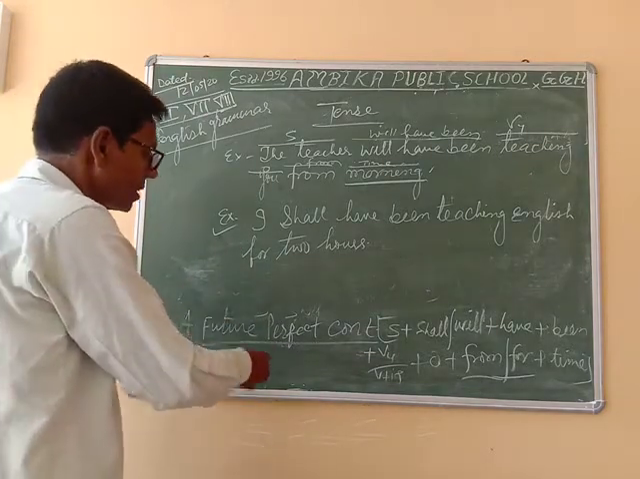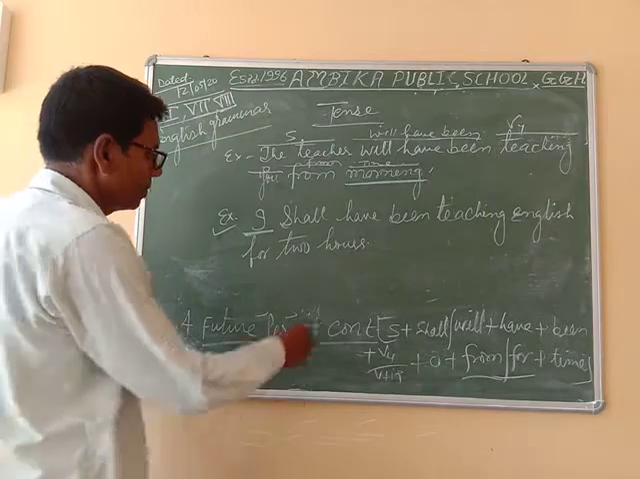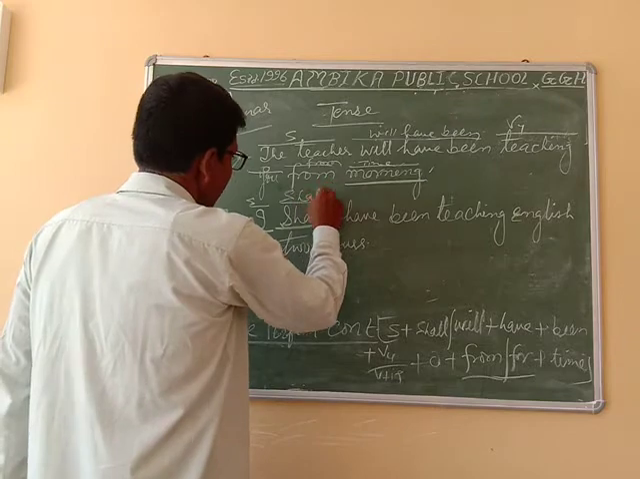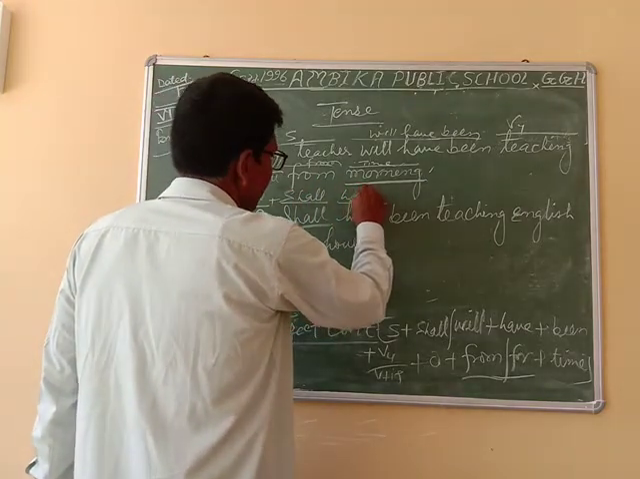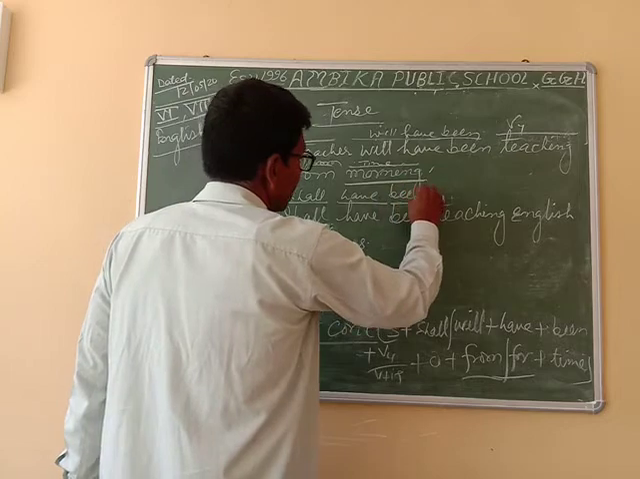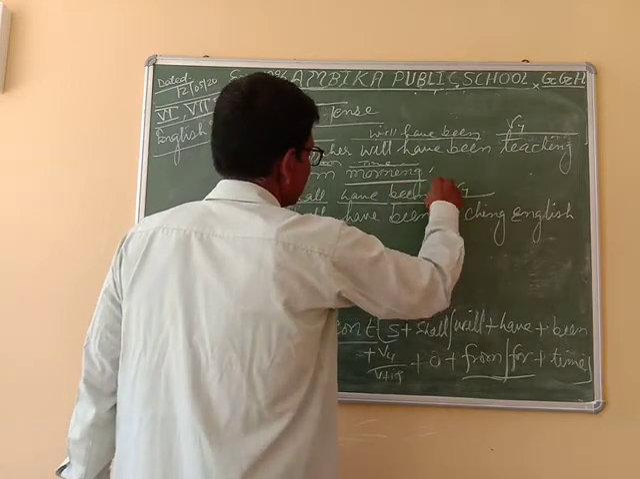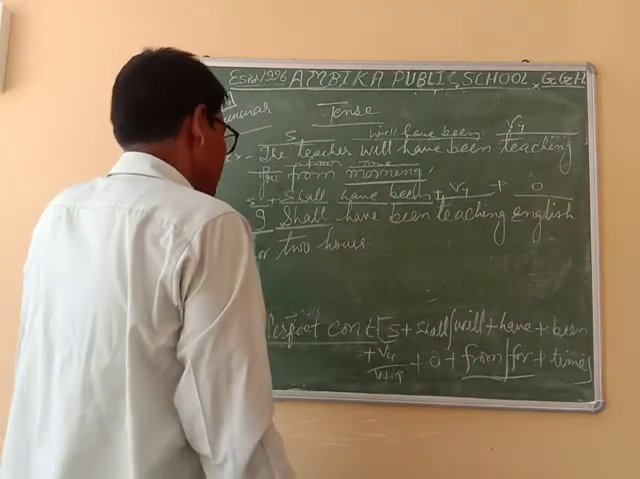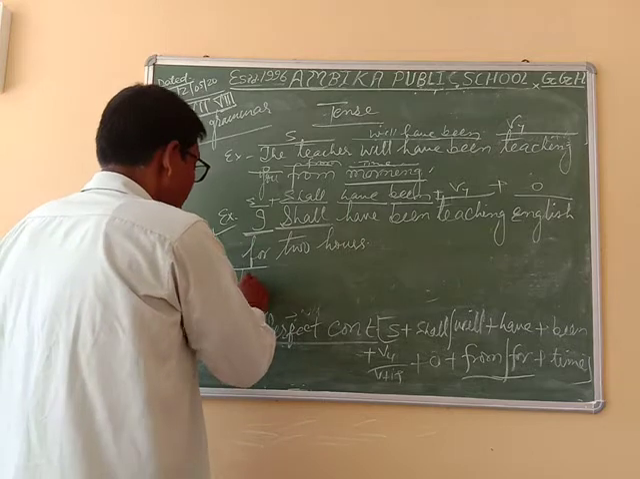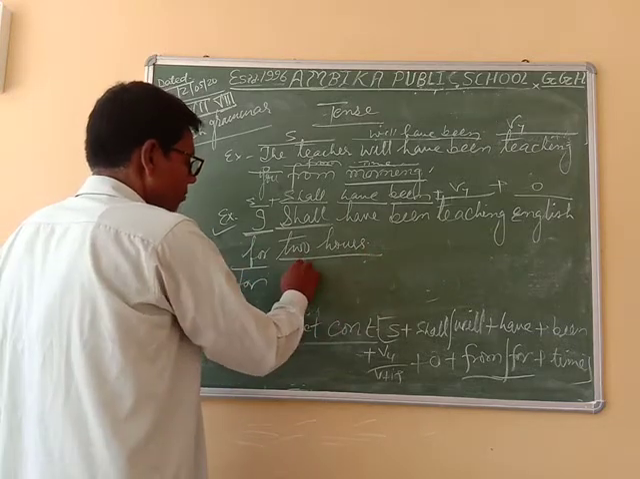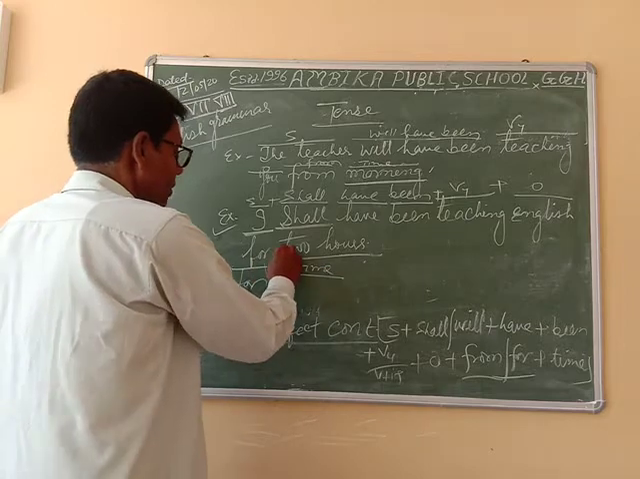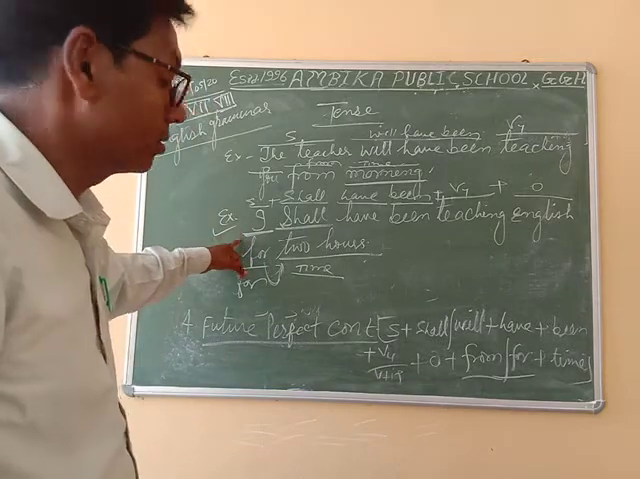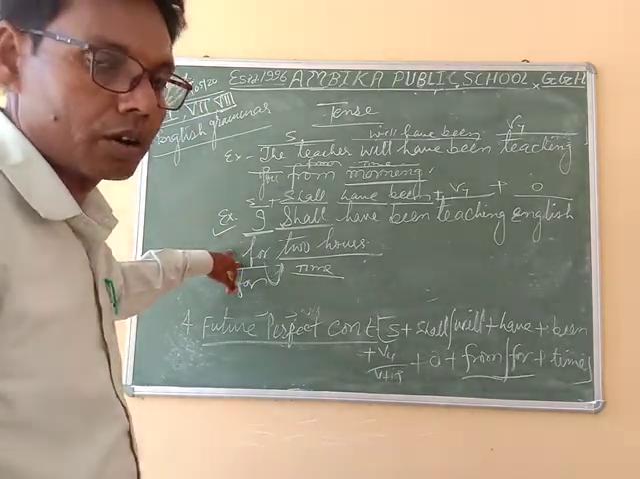So firstly break the sentence. This is the subject, after the subject shall is coming. So after the subject comes shall, then have, then been, then the fourth form of the verb, and after the fourth form the object is coming, and after the object we have to use for, and this is time. That means this relates to a period of time. So according to the nature of the sentence we have to write for.